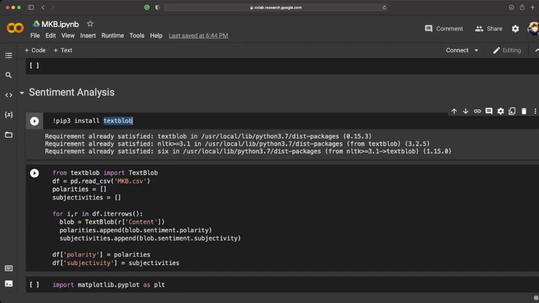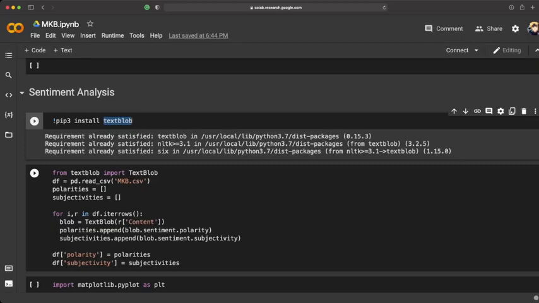But this won't work properly with our speeches because it'll be skewed a lot. Sometimes you'll get 100% positive, sometimes you'll get 100% negative. You can also try using VADER sentiment analysis, which has a few more data points like neutral and positive and negative and a few more things, but that also didn't give us any proper results.